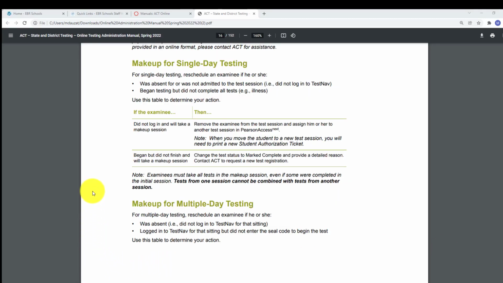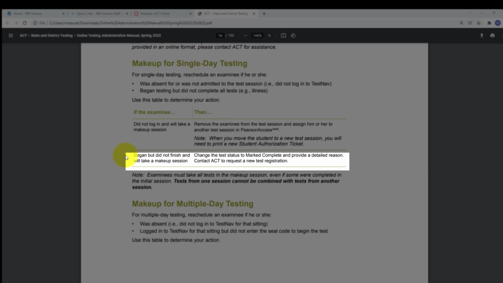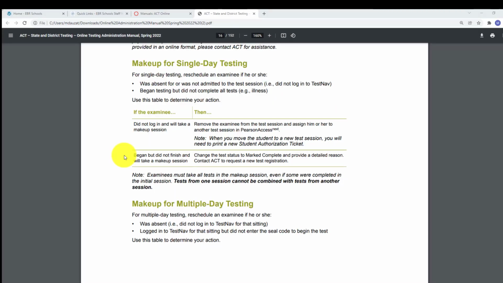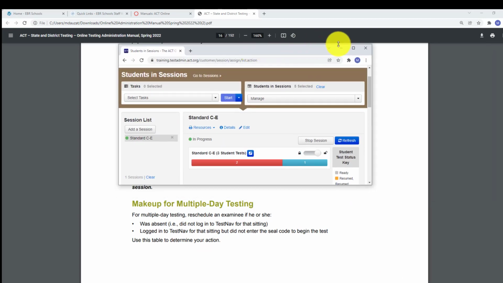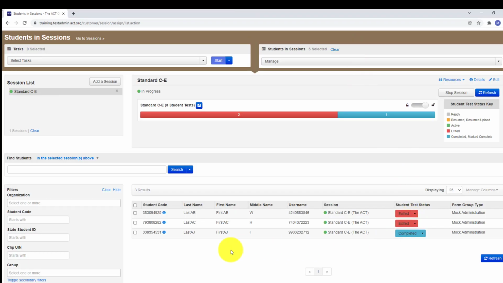Okay, with all that being said, we're still trying to work on the second one. The examinee began but did not finish, and will take a makeup session. So we're going to change the test status to marked complete and provide a detailed reason. Now remember, you're going to contact ACT to request a new test registration. So let me go back and pull this over. And so here's how you're going to do this.